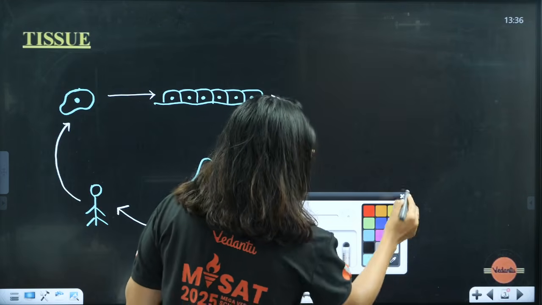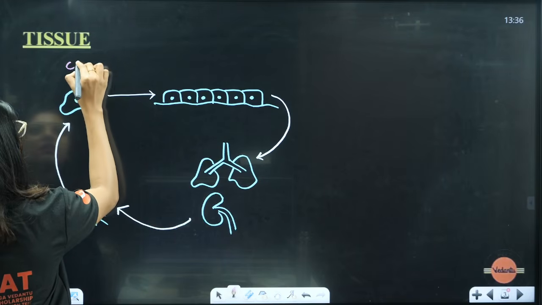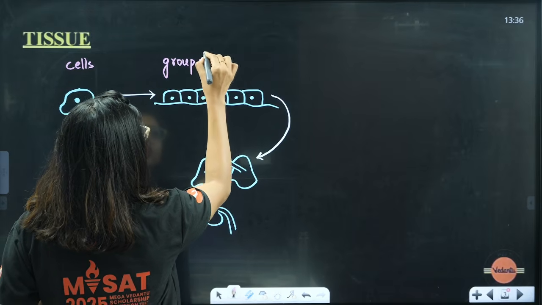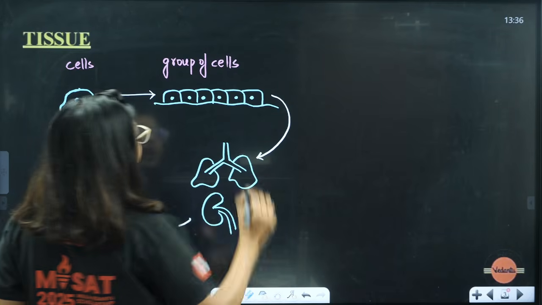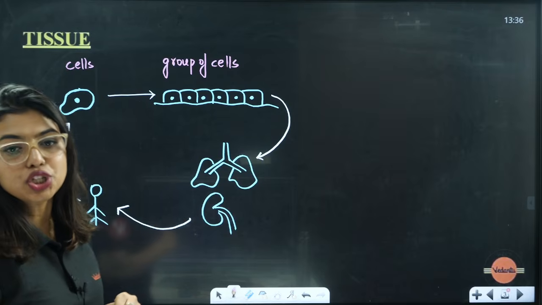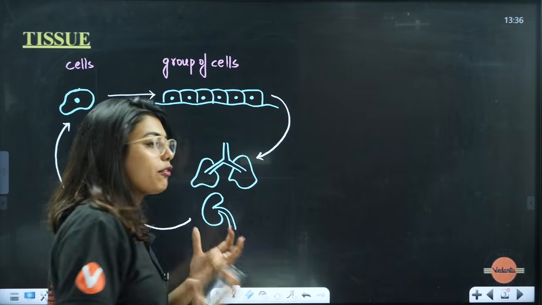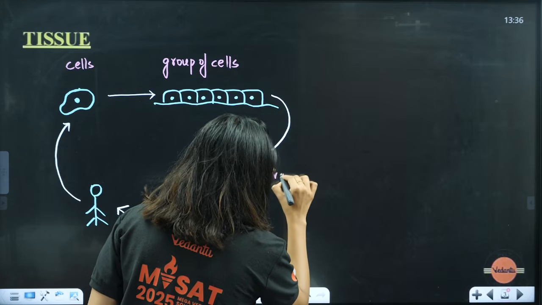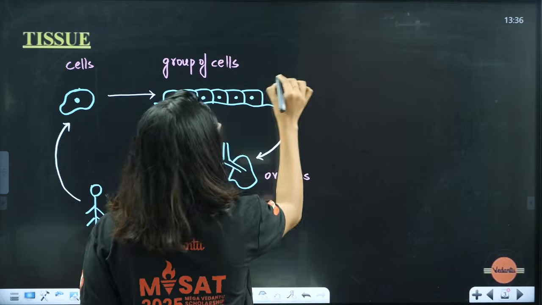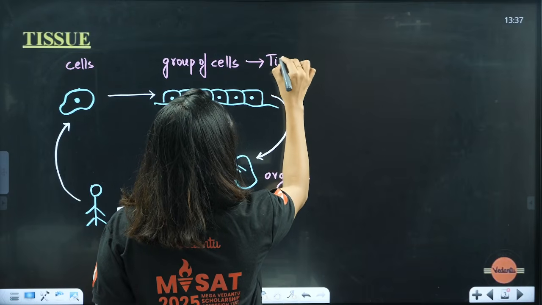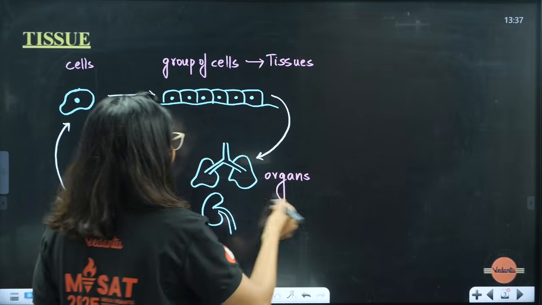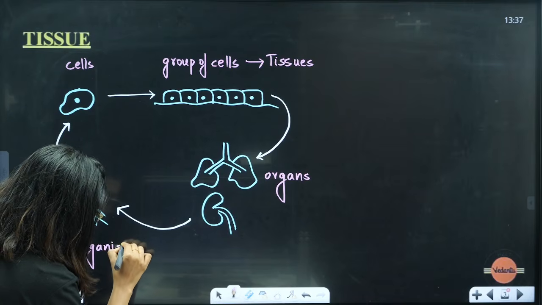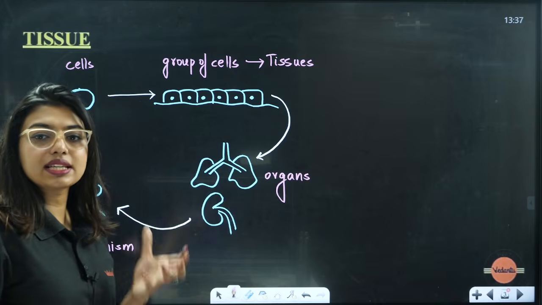So are you ready to write? Yes ma'am, we are ready to write. So from cells we can form a group of cells. What can we form, students? We can form a group of cells, and a group of cells is called tissues, right? A group of cells performing a similar function is called tissues, we always say. And then from a group of cells we can form organs. From organs what can we form? We can form organisms. So this is the cycle. This is the basic cycle.